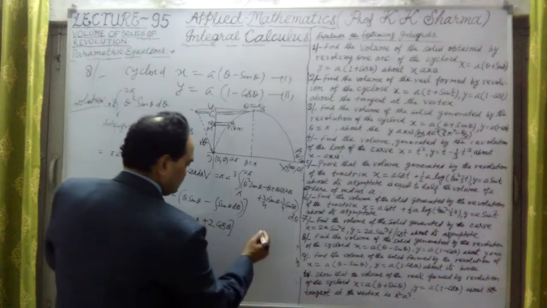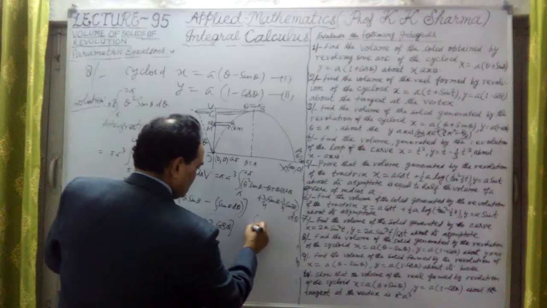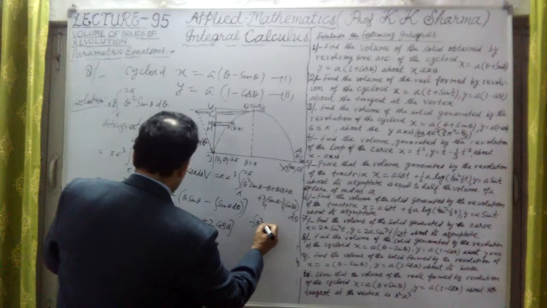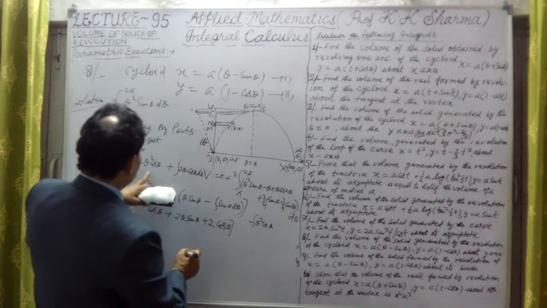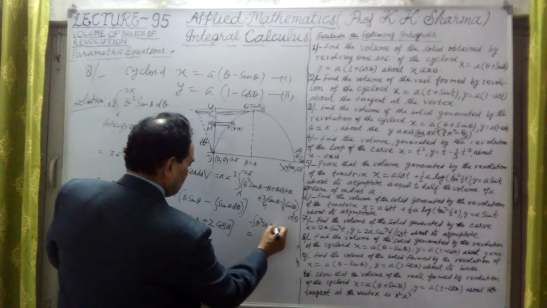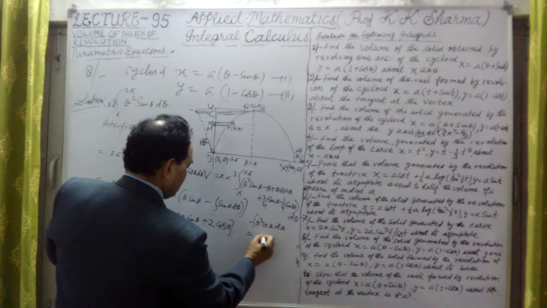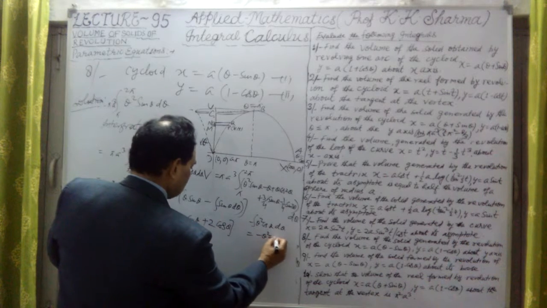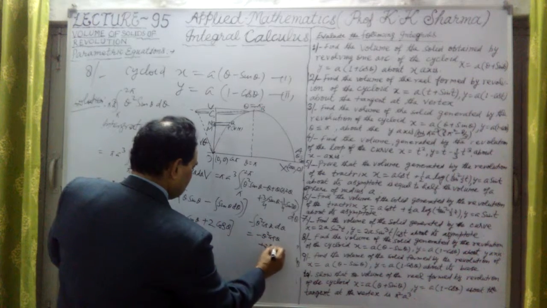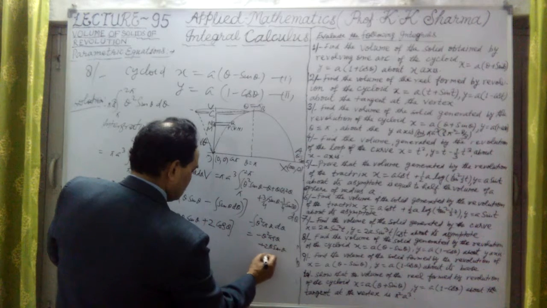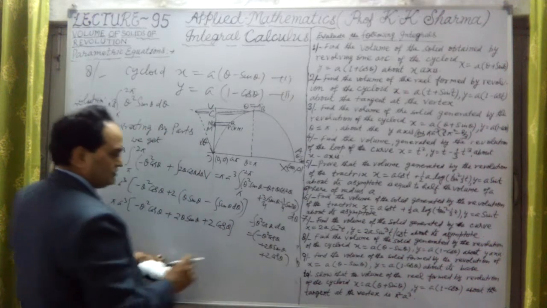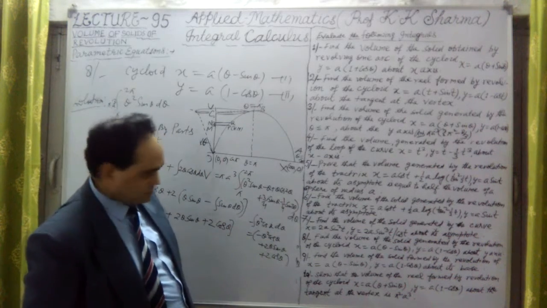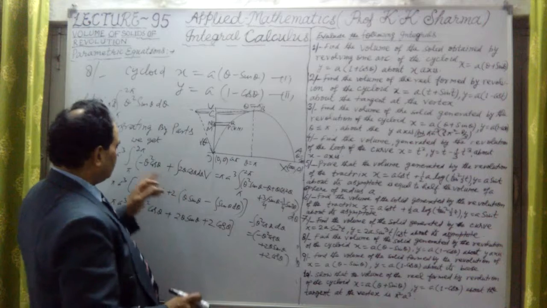So I write here first integration of theta square sin theta. This is minus theta square into cos theta plus 2 theta into sin theta plus 2 into cos theta. This is the integration of this. So limits now I will apply later, but first we have integrated this portion.